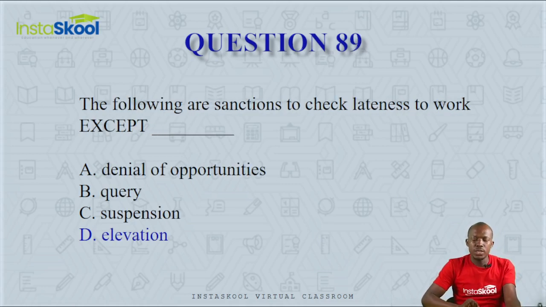Question number 89. The following are sanctions to check lateness to work, except one. Denial of opportunities, query, suspension, or elevation. Lateness to work is a negative work behavior, and it comes with sanctions like denial of opportunities, queries, or suspension. But elevation is used to reward positive actions. So the correct answer here is elevation. Elevation is not a sanction to check lateness. Option D.